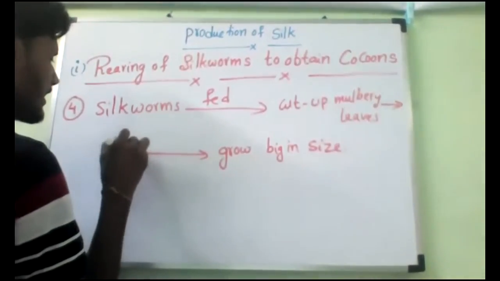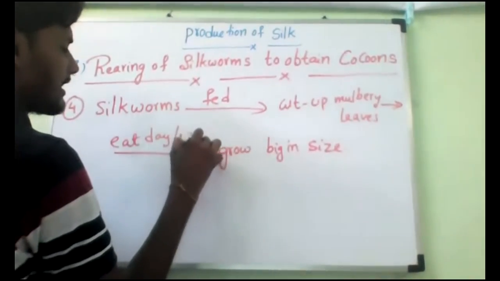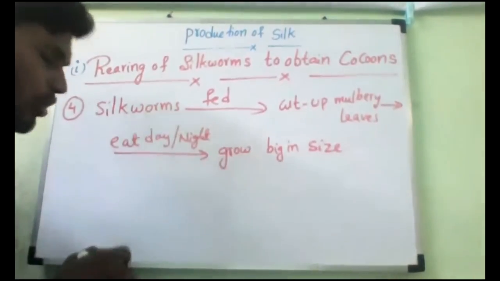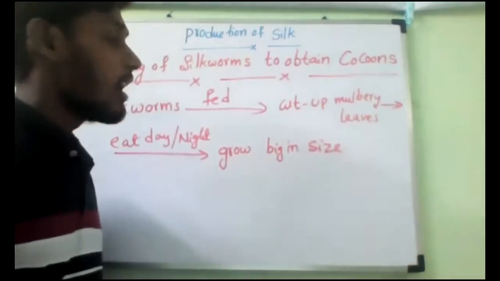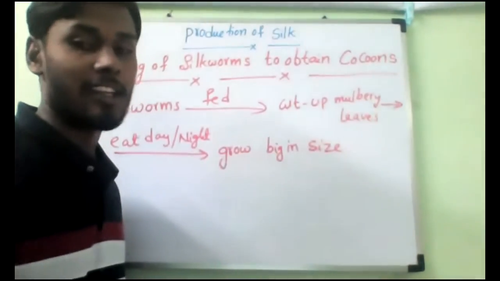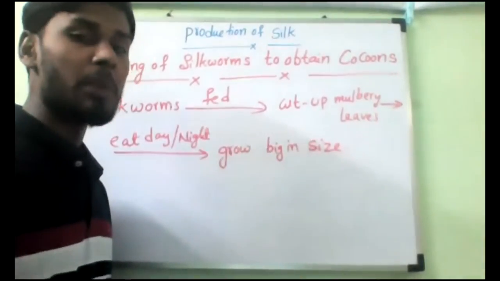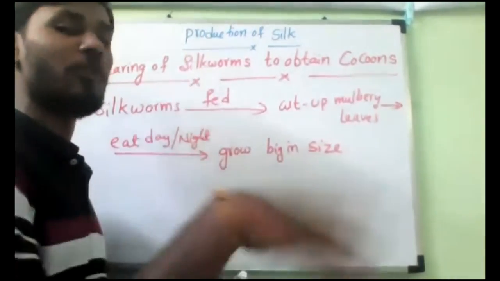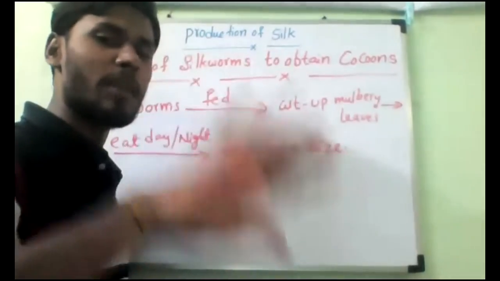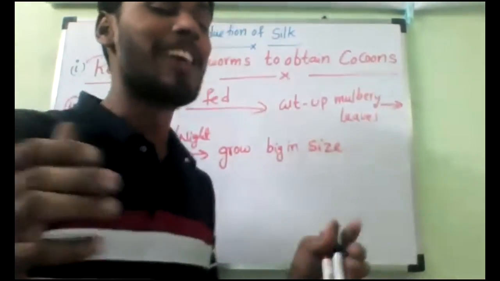They will eat day and night. Understanding? And they will grow very big in size. So how many days like that? Is it continuously throughout the life? No, sir. Minimum 5 to 30 days, continuously eating only. Whatever you feed, you just give them, they will eat and eat. They will become this much, not this much size.